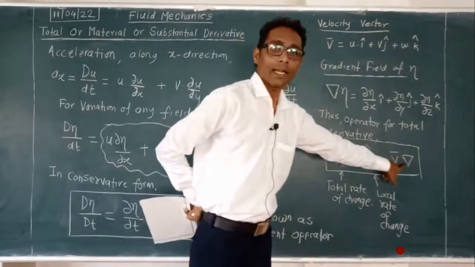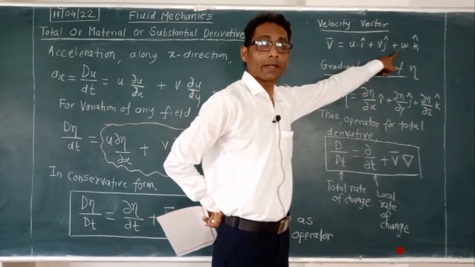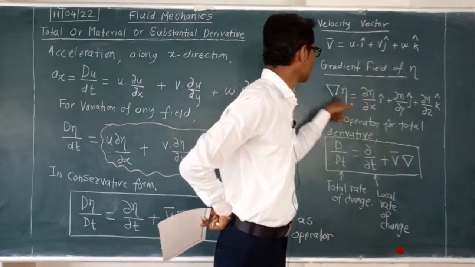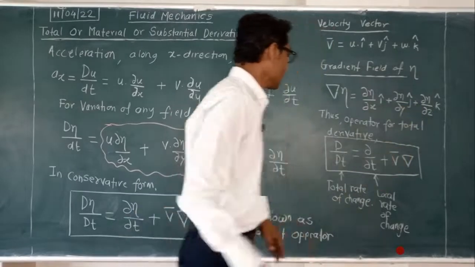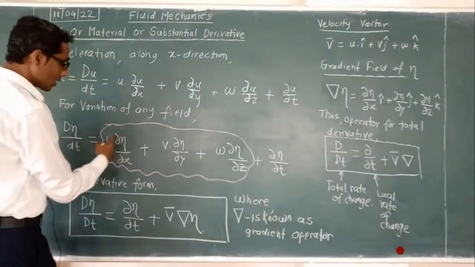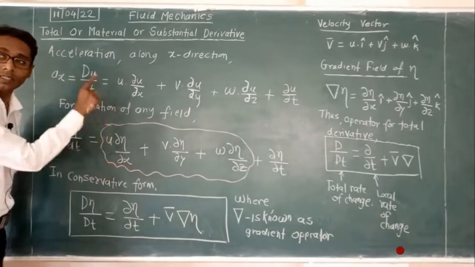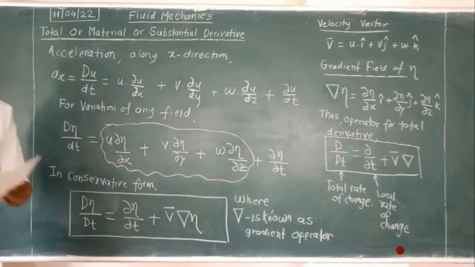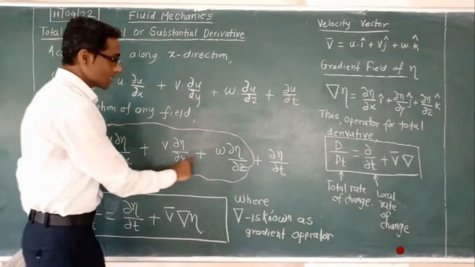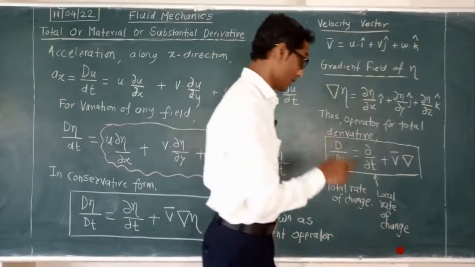These three are in the form of V bar into the gradient operator. V bar is this, a vector quantity, and the gradient operator is this. These three terms are in the space, the Cartesian coordinate system x, y, z. So that is why it is called convective. For this Cartesian coordinate system, the change is called the convective rate of change.